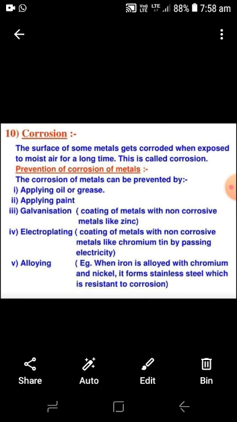Alloying is the process in which we change the nature of the metals so that they are protected from further reaction with air and water. So these are some protective measures by which we can protect metals from corrosion.